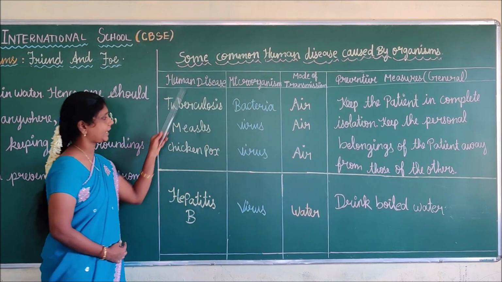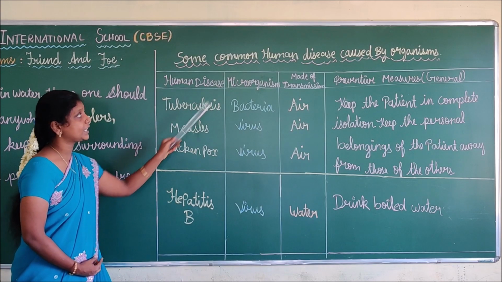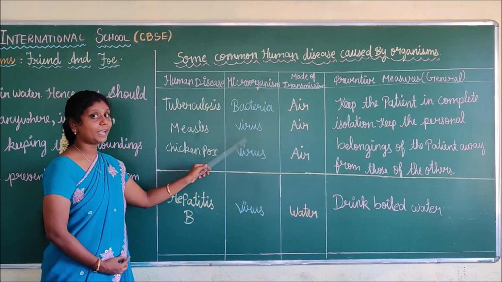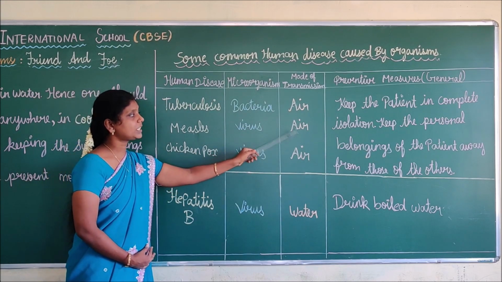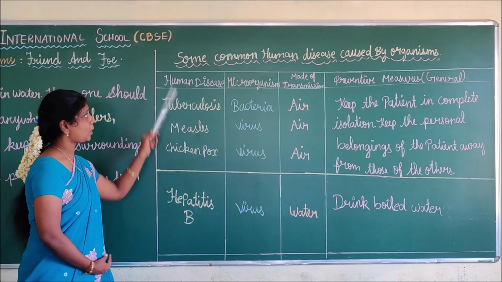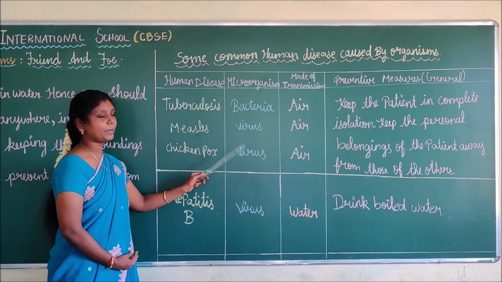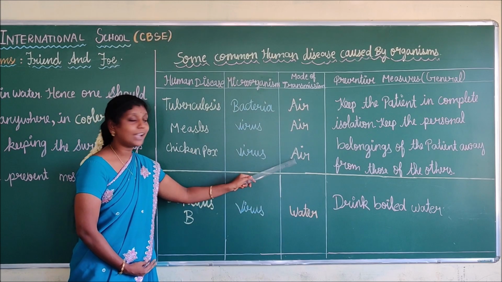Next, the second human disease is measles. Repeat after me. Measles. By which microorganism? This disease is caused by a virus. How does it spread? Through air. Next, chickenpox. Chickenpox is a human disease. It is caused by a microorganism called a virus. How does it spread? It spreads through air.